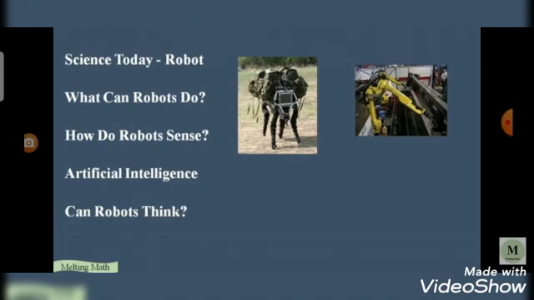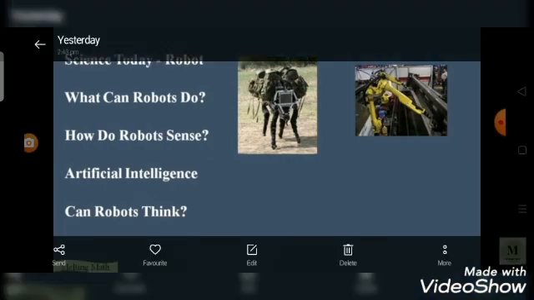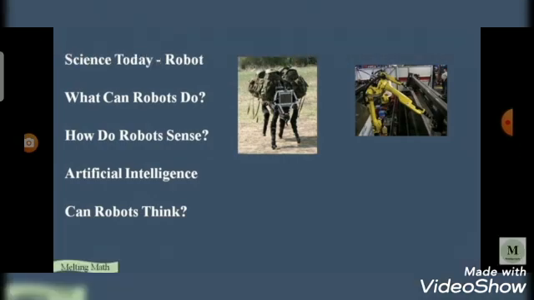Next one is, how do robots sense? Electronic sensors function as robots' eyes and ears. Twin video cameras give the robot a 3D view of the world. Microphones detect sounds. Pressure sensors give the robot a sense of touch to judge how to grip an egg or heavy luggage. Built-in computers send and receive information with radio waves.